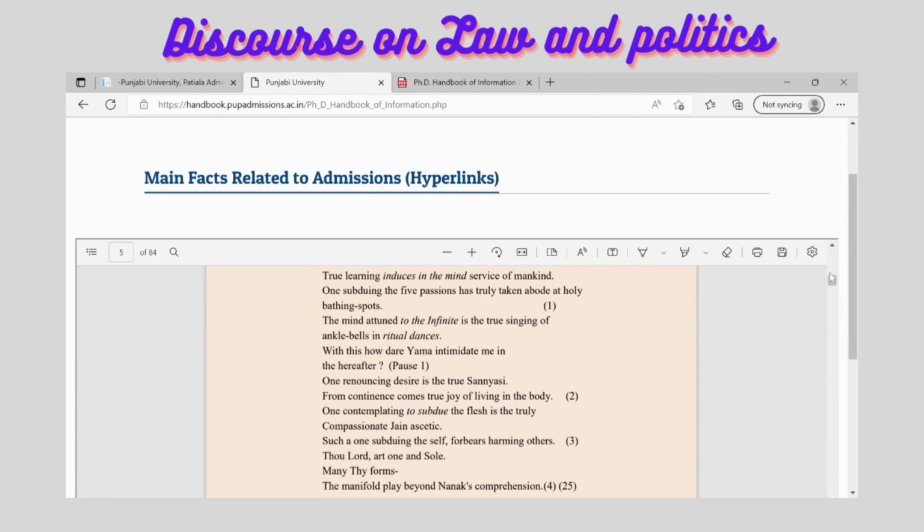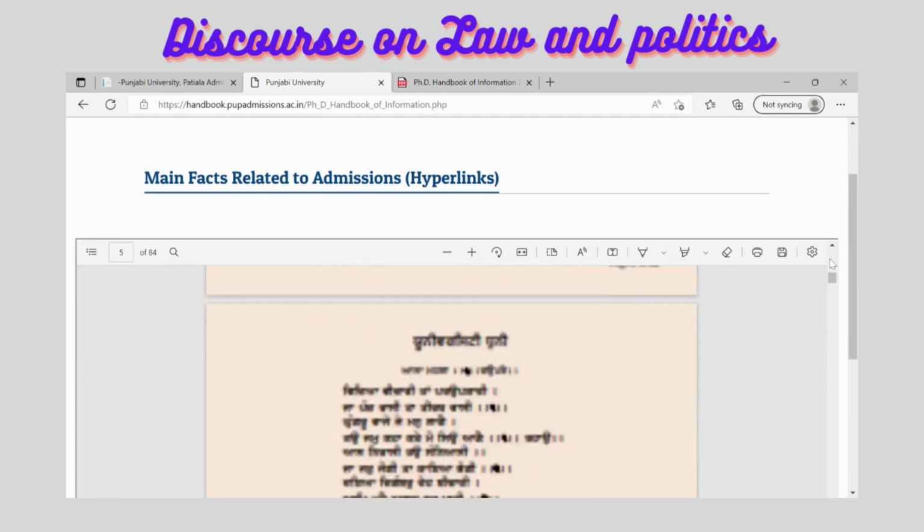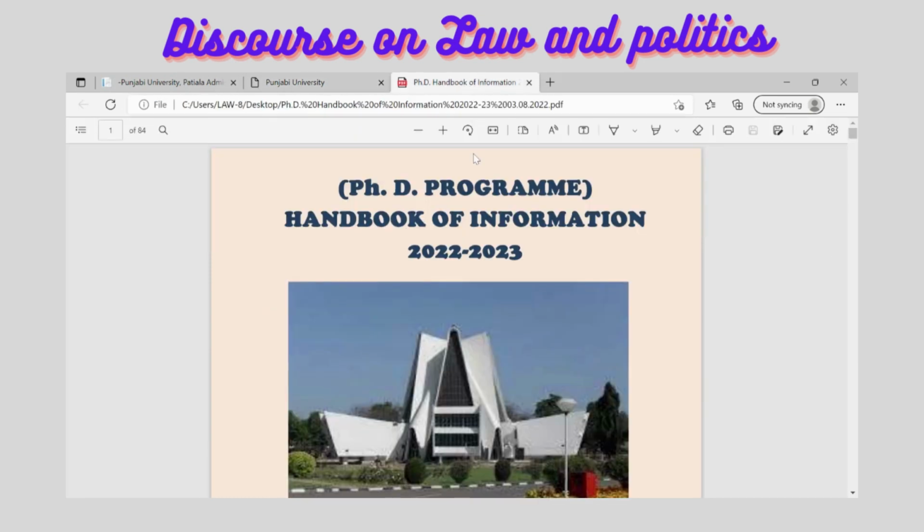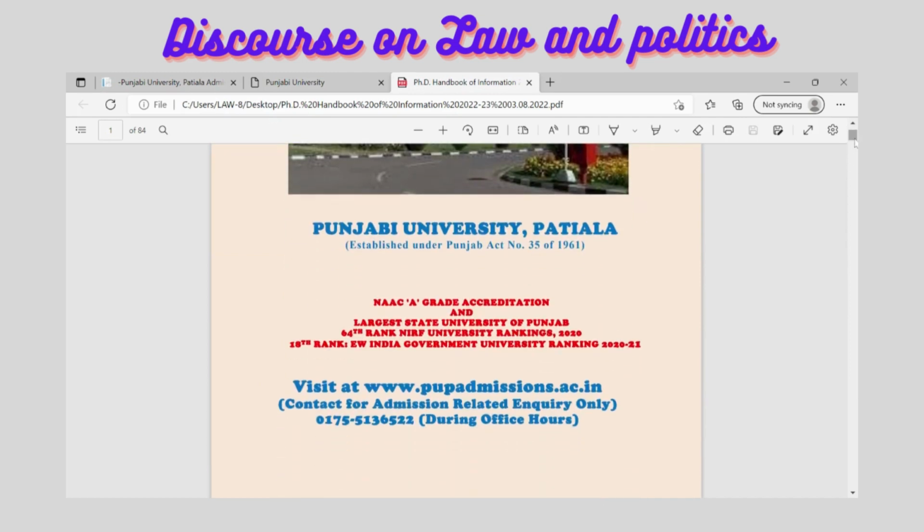Once you click here, you will get another interface on the same web page. Now if you see, a PDF document is here which has 84 pages. So what you need to do is go to this save icon and click on this. Once you click, you will be able to save it. Already I had saved this one for your reference. So we are just going to discuss this PhD program in law here at the Punjabi University, Patiala.